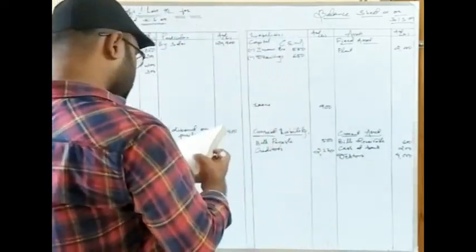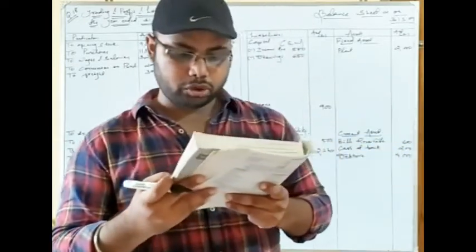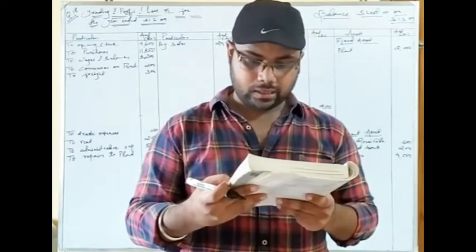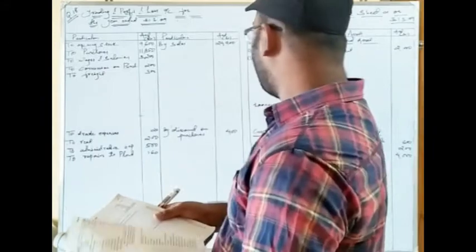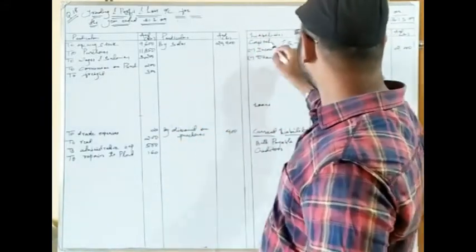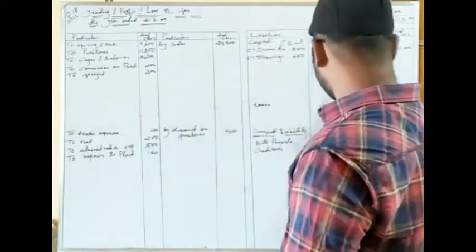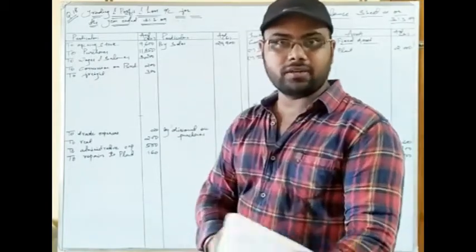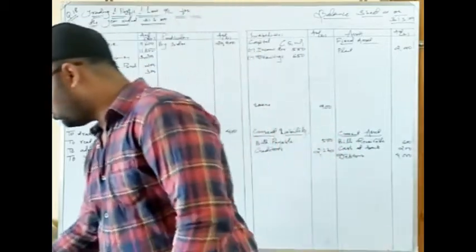Okay, so our posting of the items is over, and in this question there is no amount of closing stock given, so we can start closing the accounts. We have posted all the items. Only one mistake that I made here is I did not categorize this as fixed liability, and since the transactions are much less, we are having much space over here. Now let us close the financial statements and check whether we are getting the answer or not.